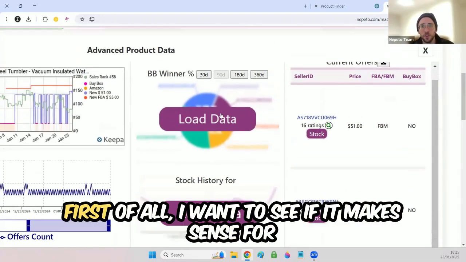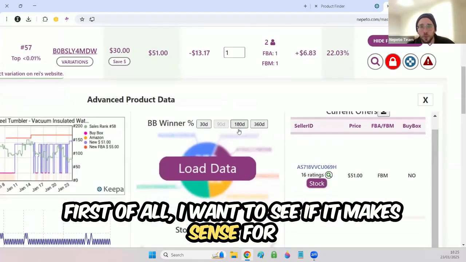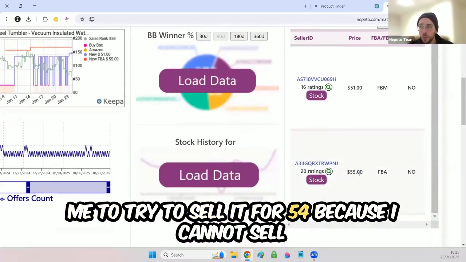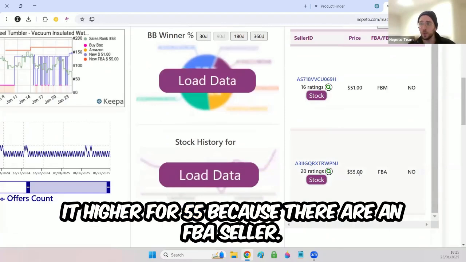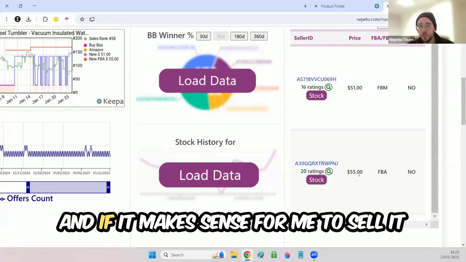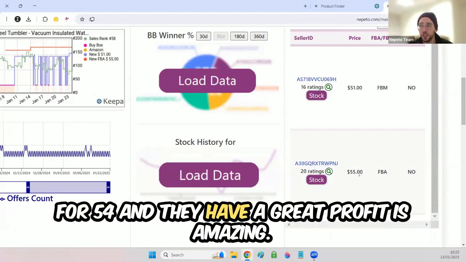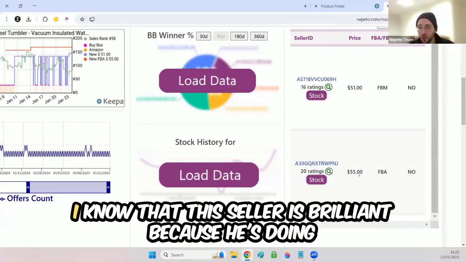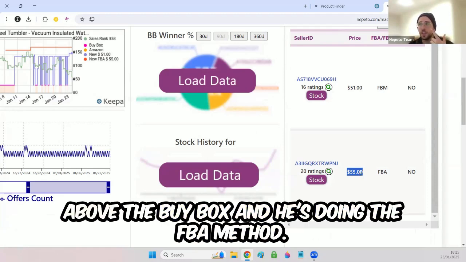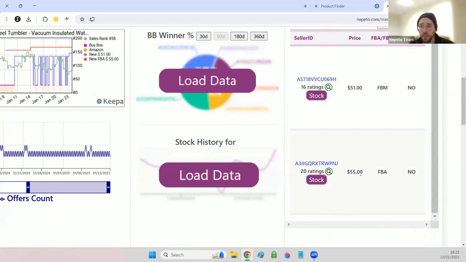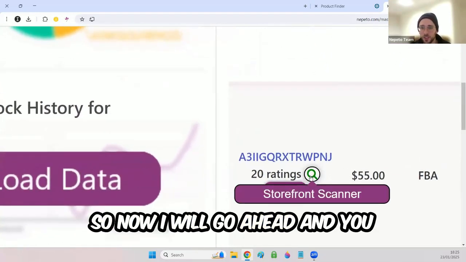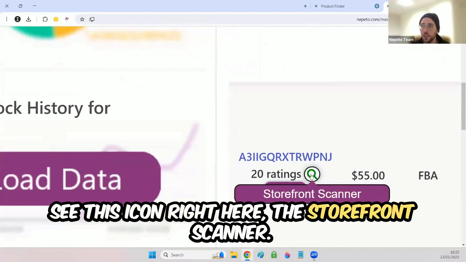In this case, first of all, I want to see if it makes sense for me to try to sell it for 54, because I cannot sell it higher for 55 because there is an FBA seller. So I need to do it for 54. And if it makes sense for me to sell it for 54 and I have a great profit, it's amazing. But let's stop here. I know that this seller is brilliant because he's doing above the buy box and he's doing the FBA method. So now I will go ahead, and you see this icon right here, the Storefront Scanner.